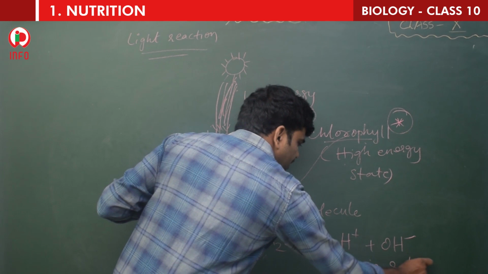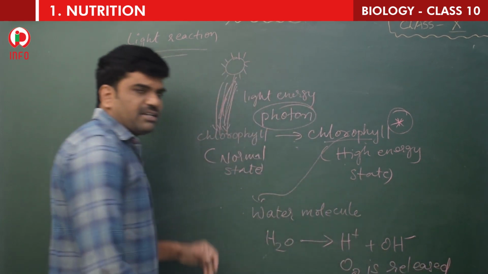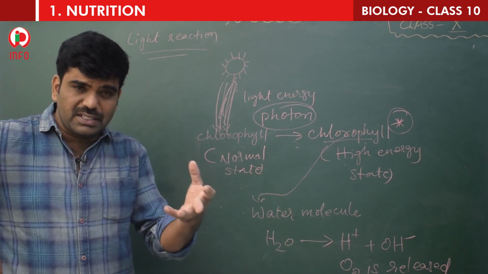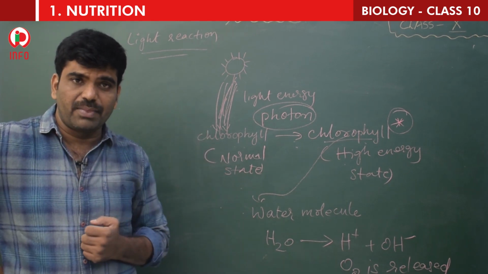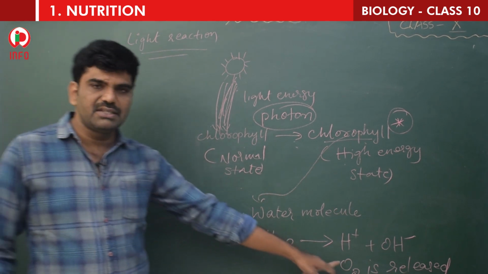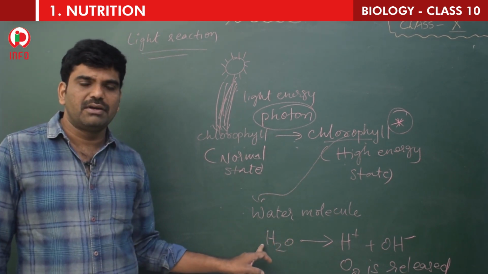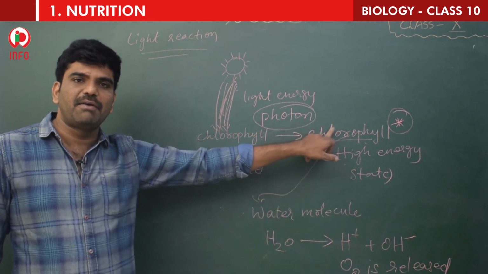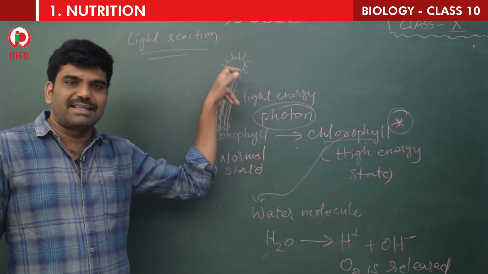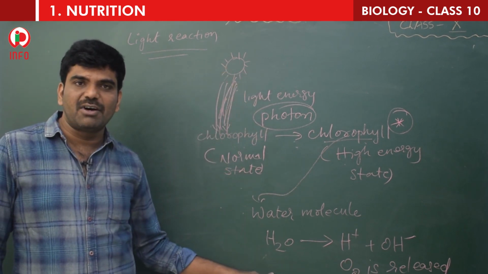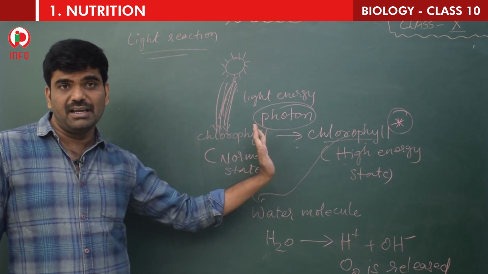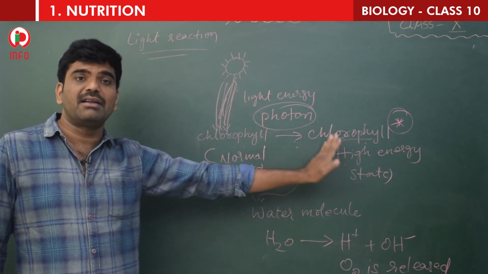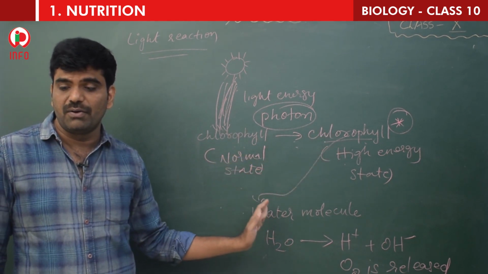That is what we have learnt in photosynthesis. Equation: 6CO2 plus 12H2O give rise to C6H12O6 plus 6O2 plus 6H2O. Yes or no? So that means oxygen is released, water molecule is broken down. How is the water molecule broken down? By chlorophyll. How has this chlorophyll got the power? From the sunlight. See, sunlight is not directly breaking the water molecule. It is acting on the chlorophyll and pushing it to higher energy state, and it is getting the power. That power is used to break the water molecule.